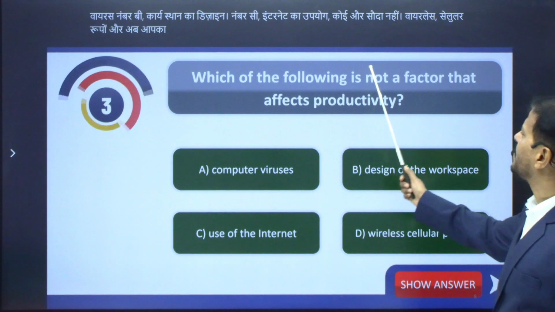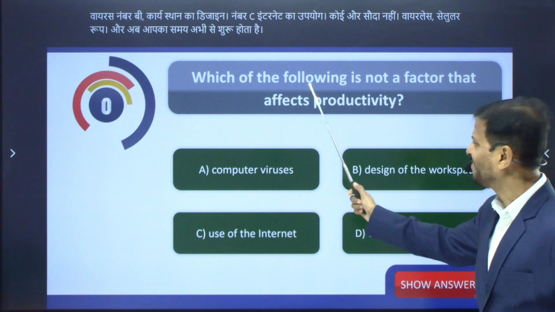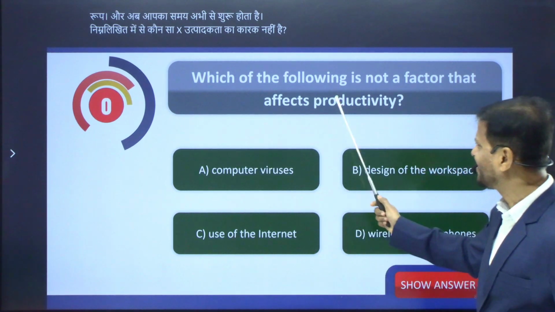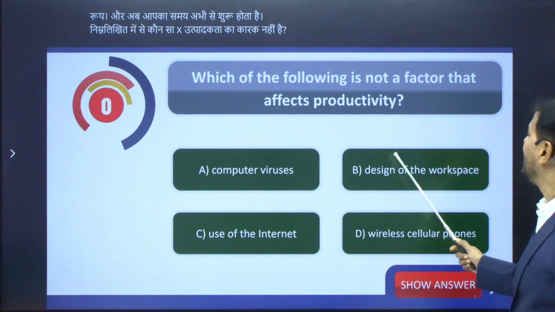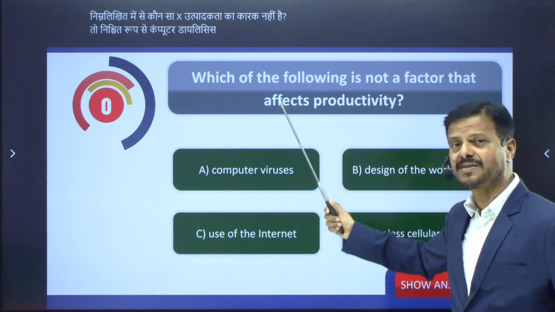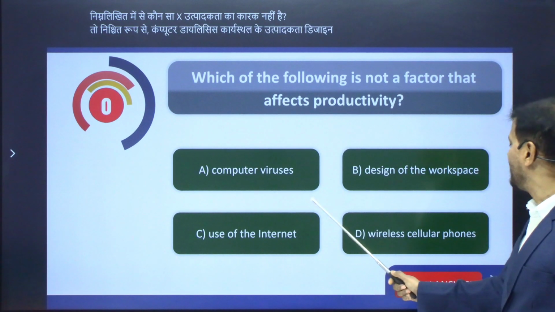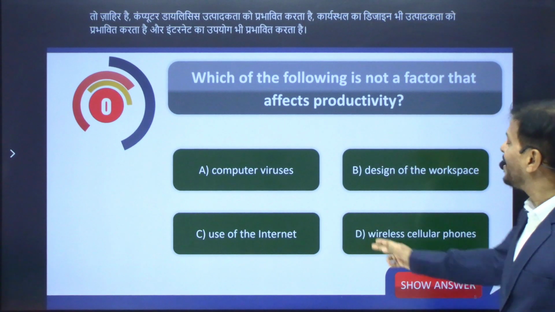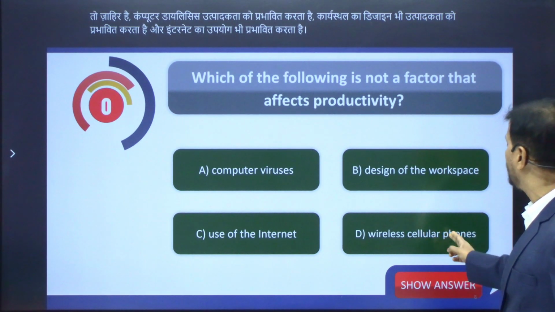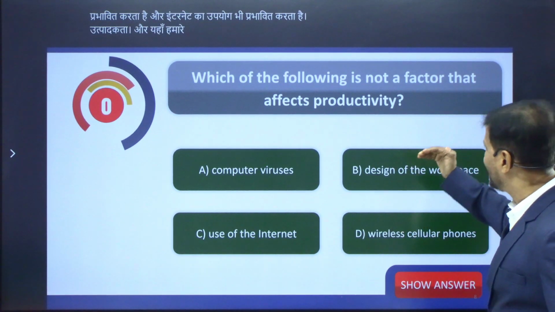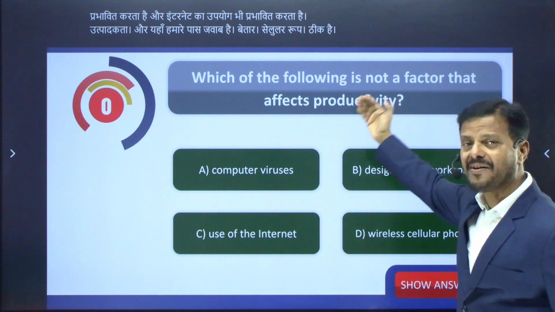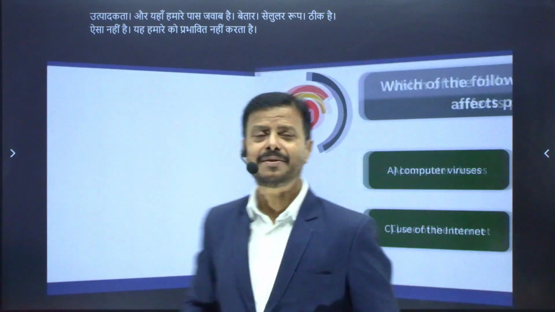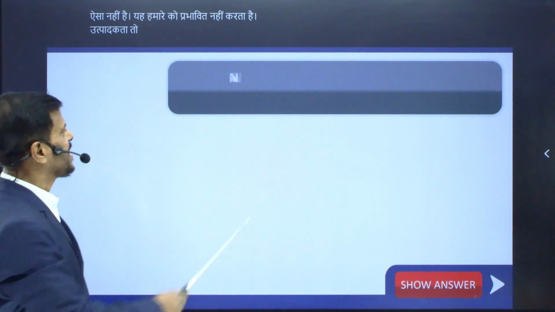Which of the following is not a factor that affects productivity? So of course, computer viruses affect productivity, design of the workplace also affects productivity, and use of the internet also affects productivity. And here we have the answer, wireless cellular phones. Okay, this doesn't affect our productivity. So the answer is D. The answer is D, and here we have the next MCQ.